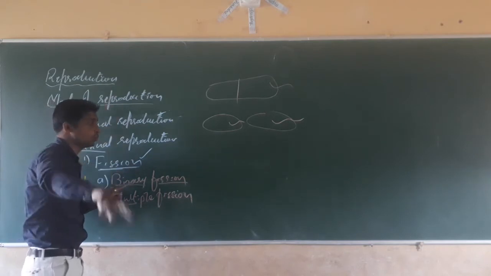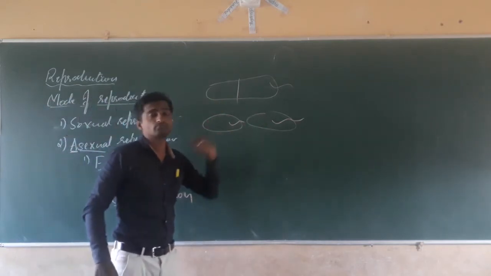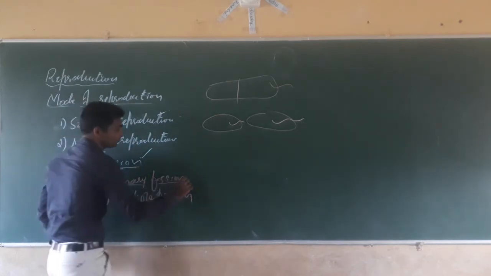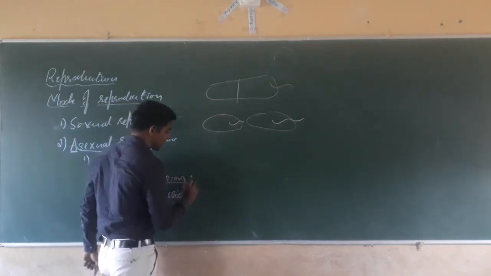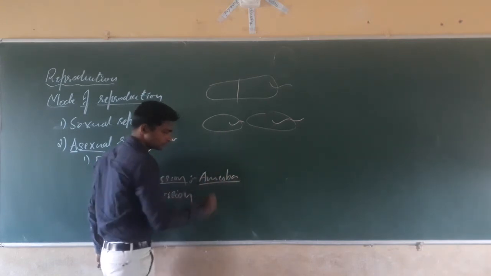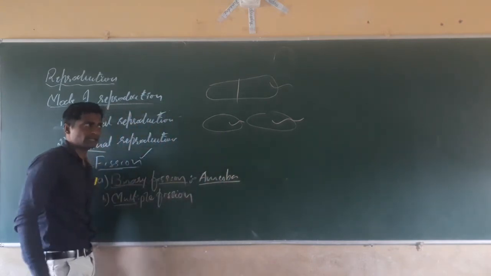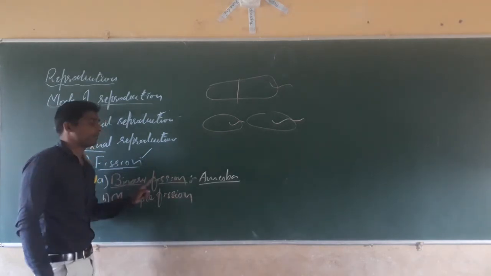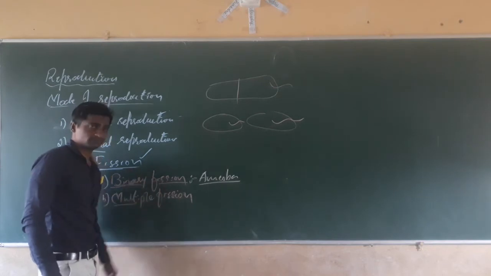Bi means two. Examples are amoeba and bacteria. In amoeba, binary fission takes place.